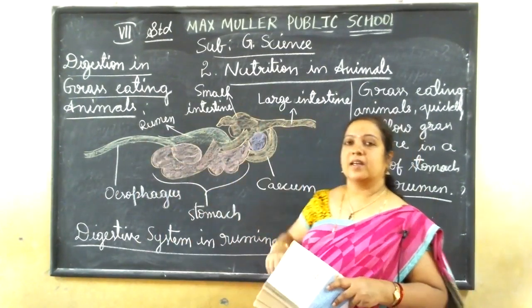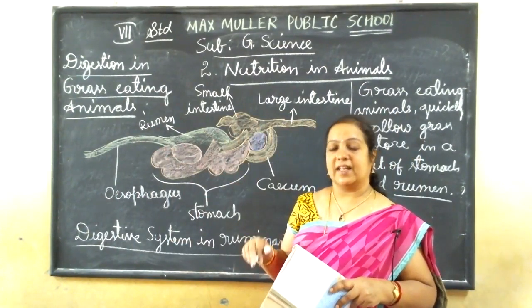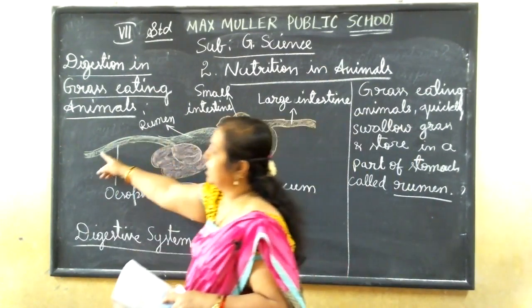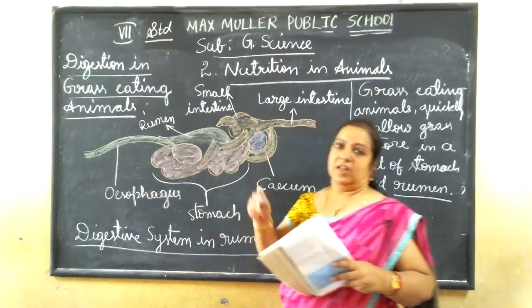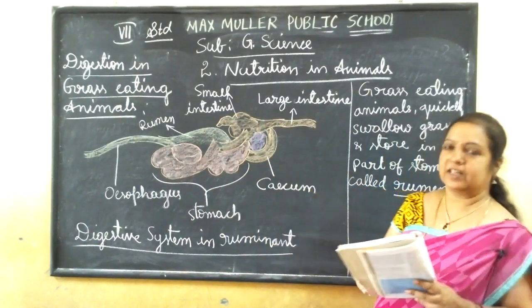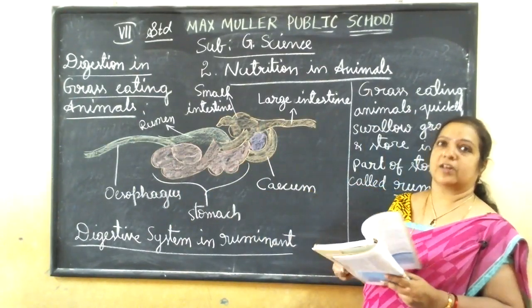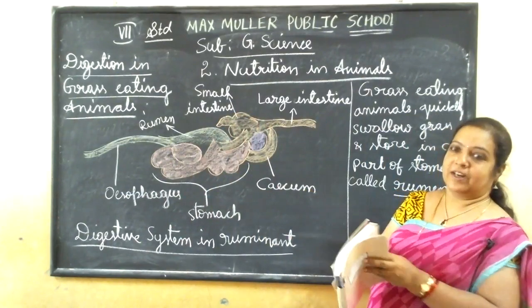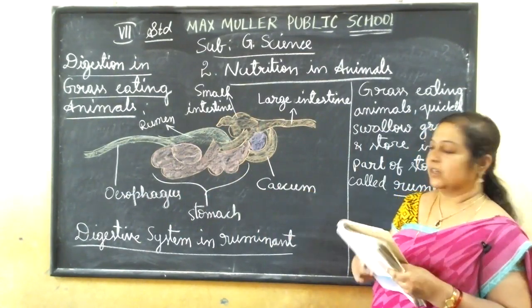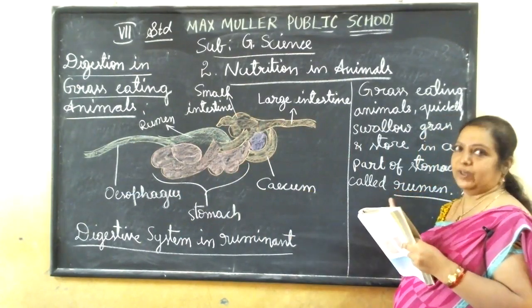When they are in a rest condition, this food will be taken again to the mouth and rechewed. Since they store it, the food gets stored in the rumen part for a longer duration of time. So those animals we call ruminants.